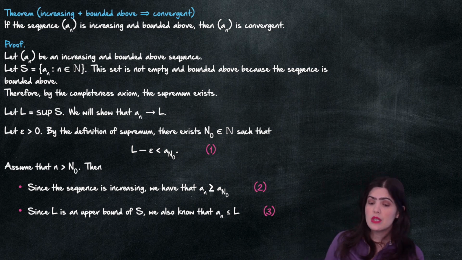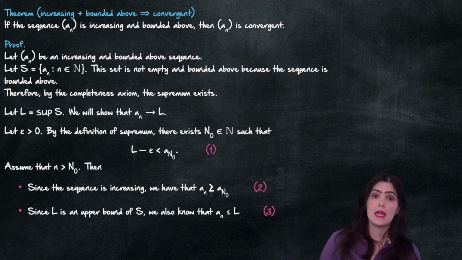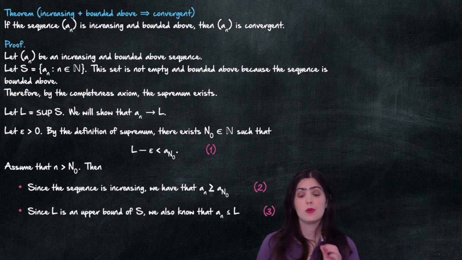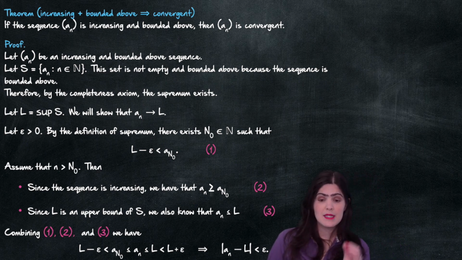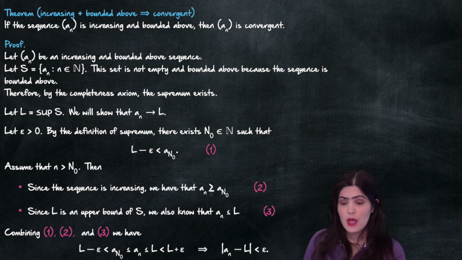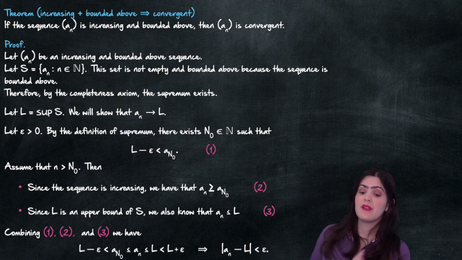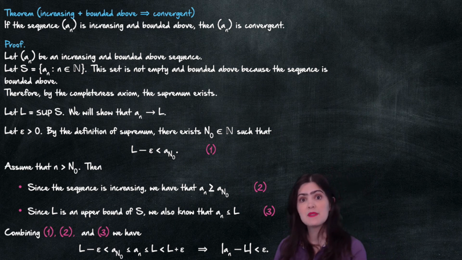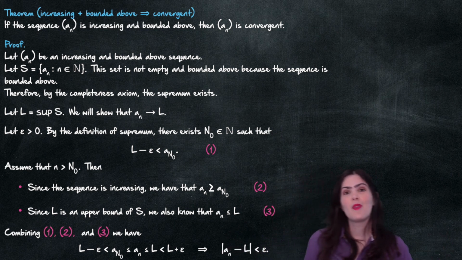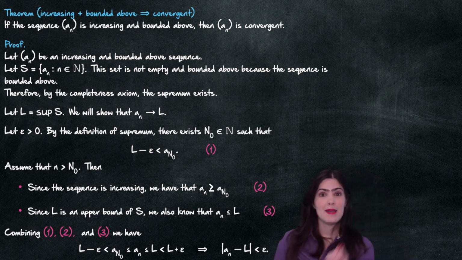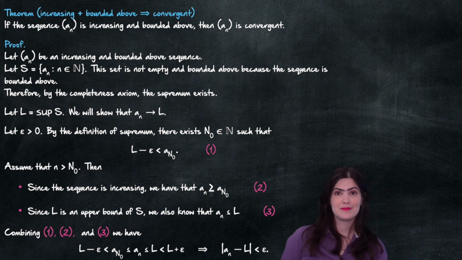And because L is an upper bound, we also know that a_n is less than or equal to L. If we combine all these, we get that L minus epsilon is less than a_{n naught}, which is less than or equal to a_n, which is less than or equal to L, which is less than L plus epsilon. So when we put everything together into a nice absolute value, we end up with the absolute value of a_n minus L is less than epsilon, and that completes the proof.